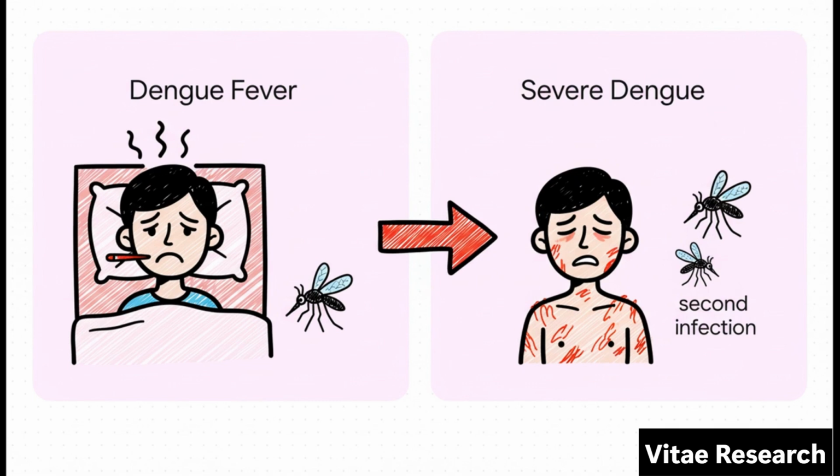So what exactly is dengue? It's a virus you get from mosquitoes. It causes a high fever, a rash, and some really bad muscle and joint pain. But here's the crucial and honestly kind of scary part. A first infection is bad enough, but a second infection with a different strain of the virus can trigger severe dengue, which is way more dangerous and can actually be fatal.